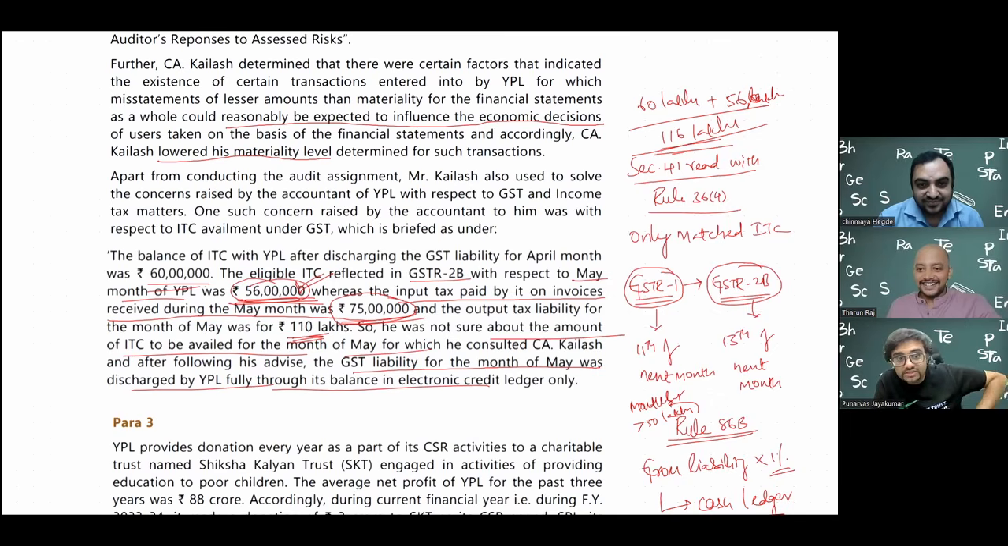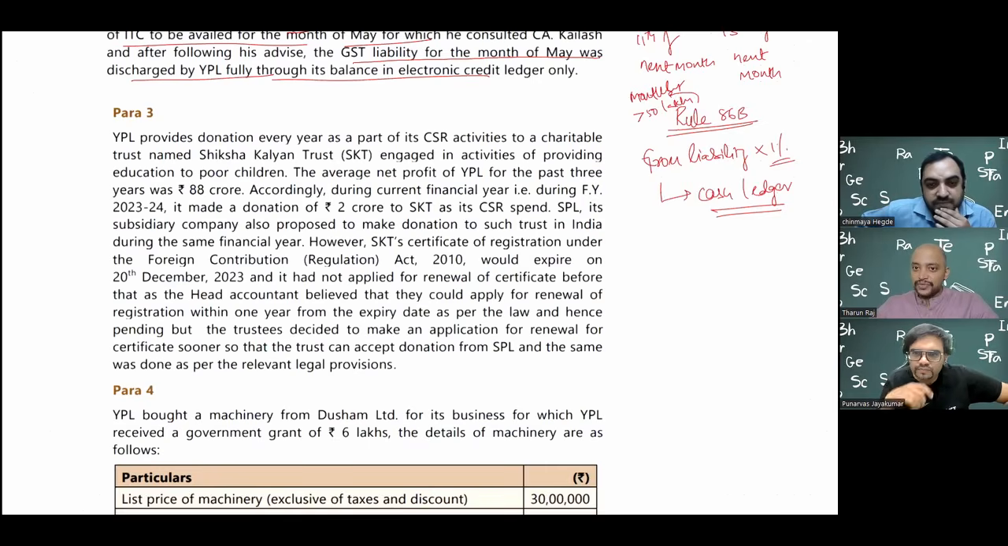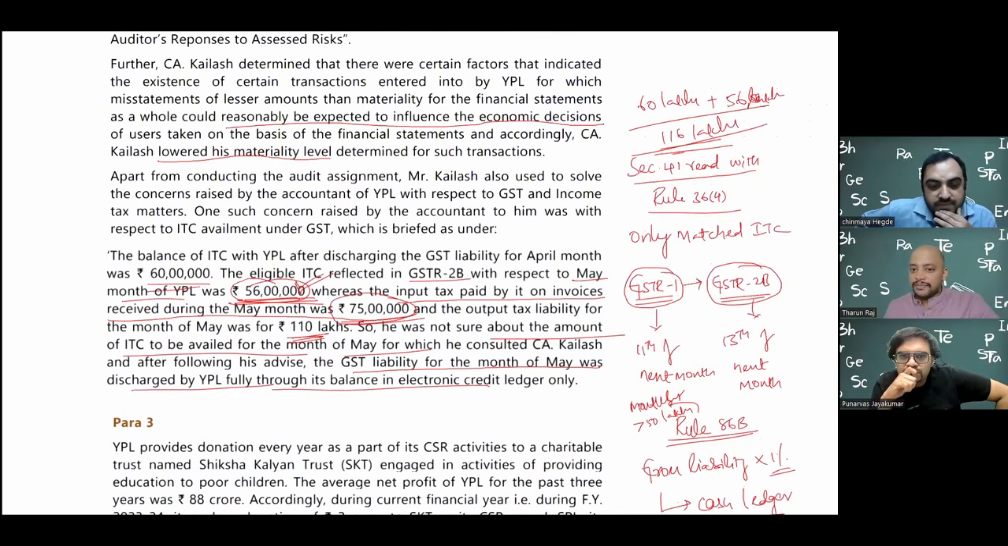What I'm trying to tell is, sir, such a big explanation only for like 3-4 lines. Exactly. Anything they can ask, like every line we can speak on. They can ask anything under the sun. Correct. So para 3, let me read. But the intensity, sir, actually this is one chapter. This only matched ITC can be taken is one chapter, the input tax credit chapter.